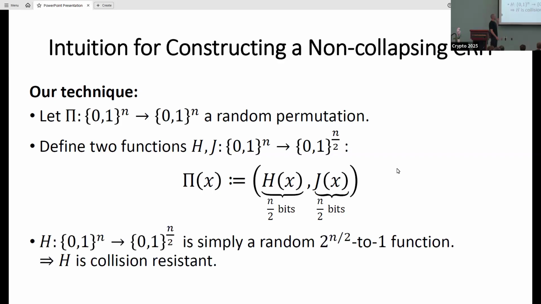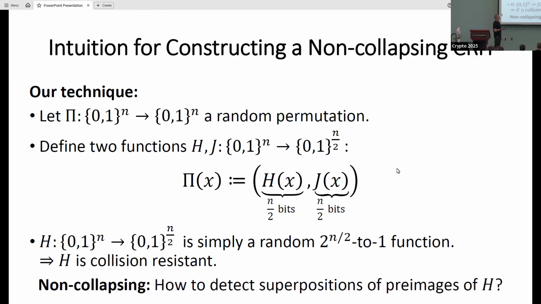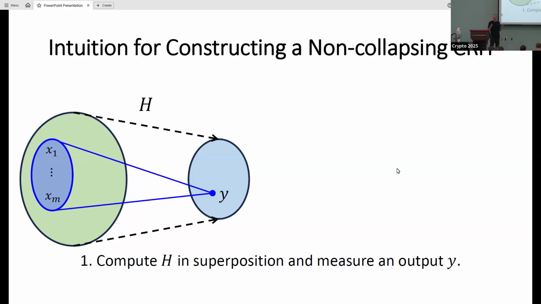Okay, so here is one simple fact, right? If I'm having this random permutation pi, and I'm looking on the output as the first n/2 bits of pi, this is just going to be a random function from 2 to the n to 2 to the n/2. Right? And we know that this function can be very easily proven to be collision resistant. And now I want to verify, I did this superposition and I measured, and I have this superposition of pre-images of H. And now I want to verify that I actually have a quantum superposition and not just a classical state.